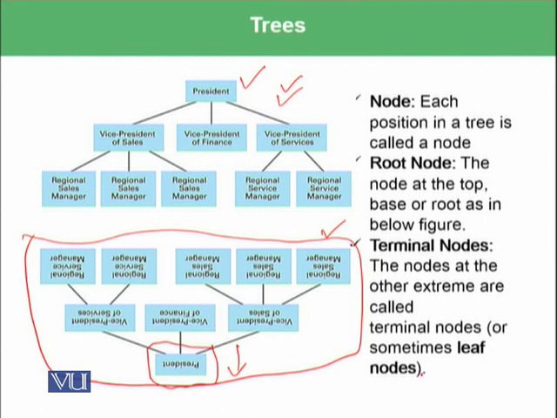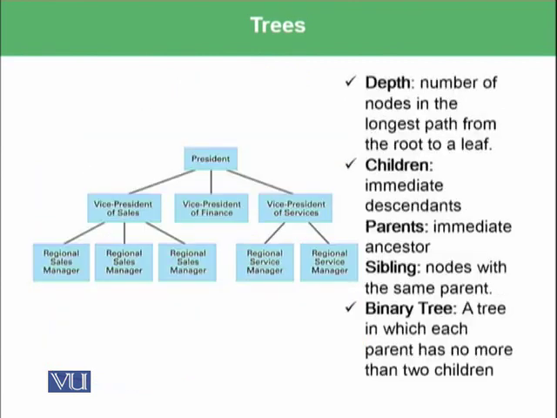And then there are terminal nodes. The nodes at the other extreme are called terminal nodes, or sometimes leaf nodes. For example, in this tree, these are the leaf nodes which I have ticked. Then there is another concept known as depth. The number of nodes in the longest path from the root to a leaf is called the depth. You can also say the number of layers available in the tree is the depth. So 1, 2, 3.